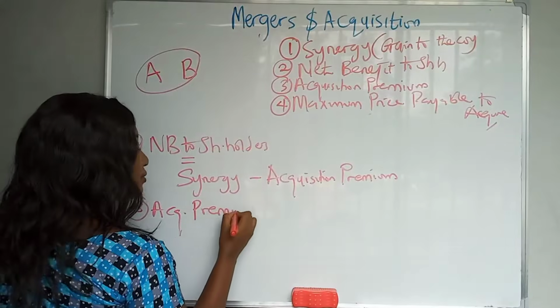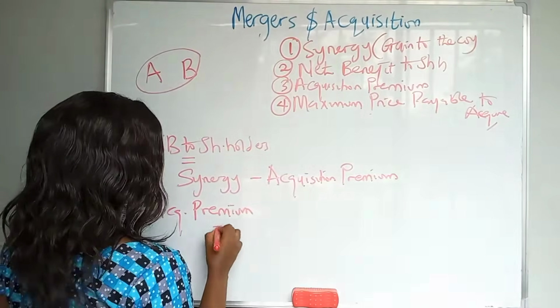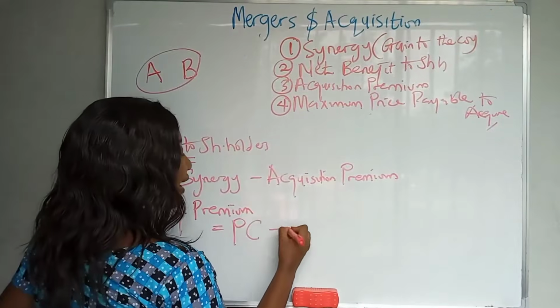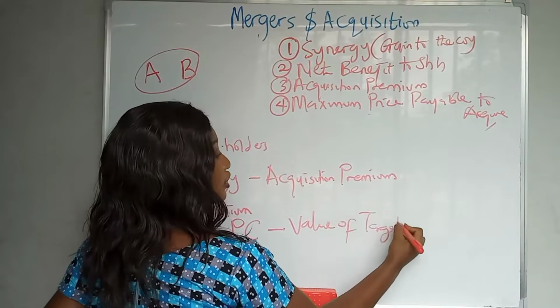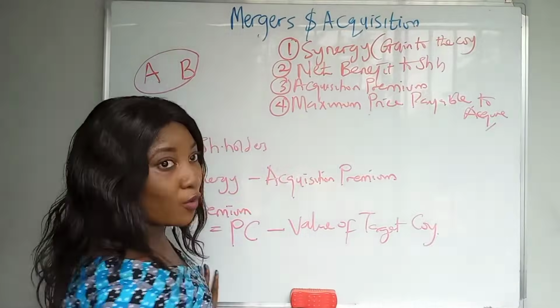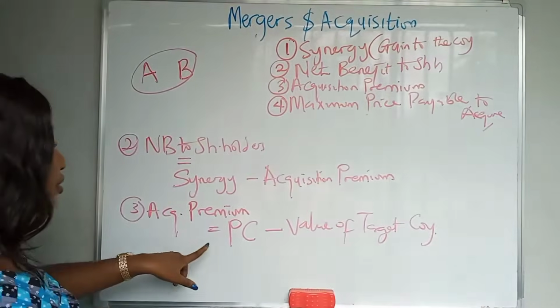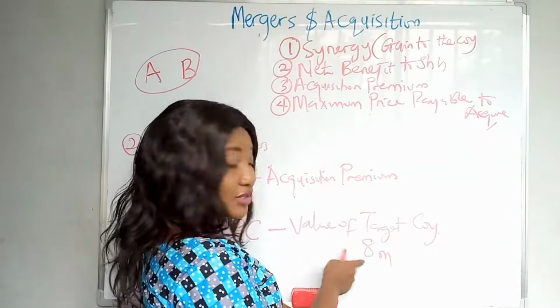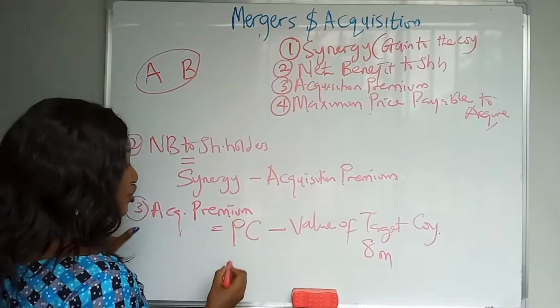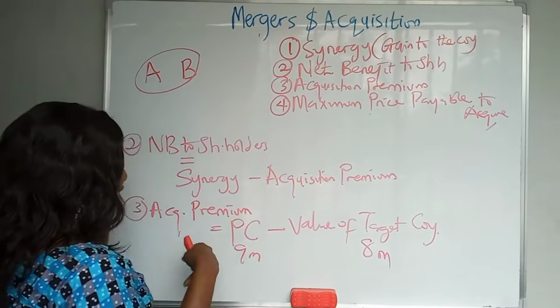The acquisition premium, just like I've explained, is the purchase consideration minus the value of the target company, or the prey company, the company being acquired. Does it make sense? So maybe the value of the target company is 8 million. Most times you'll be the one to value this target company, and then the purchase consideration is like 9 million. It means the acquisition premium.